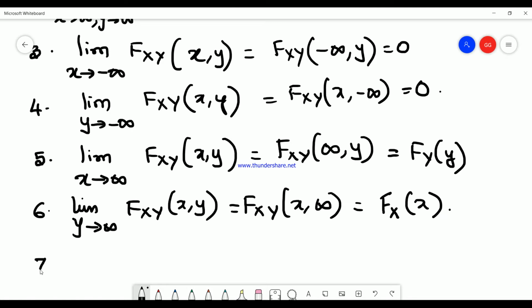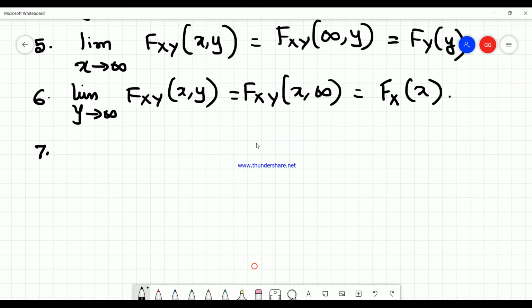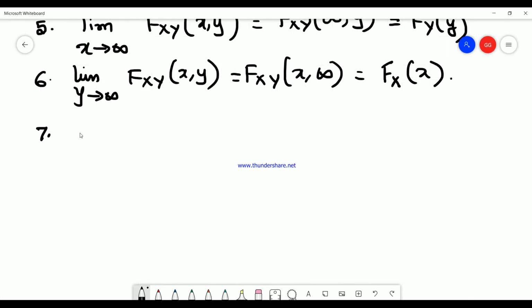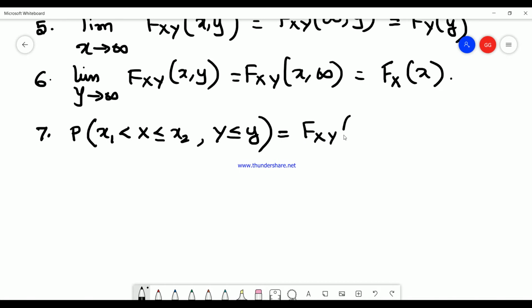We have the last one, the seventh. What is that? The probability of x1 being less than X and X less than or equal to x2, meaning the random variable X is between x1 and x2, and Y being less than or equal to y, is equal to F_XY(x2, y) minus F_XY(x1, y).